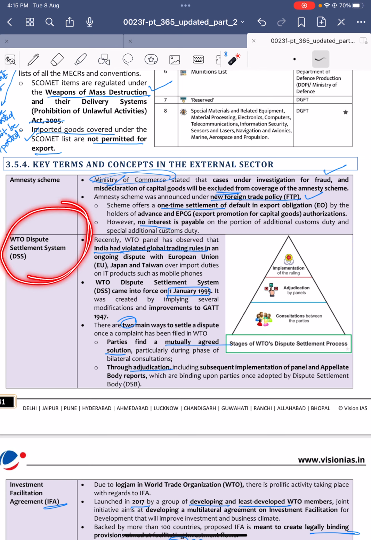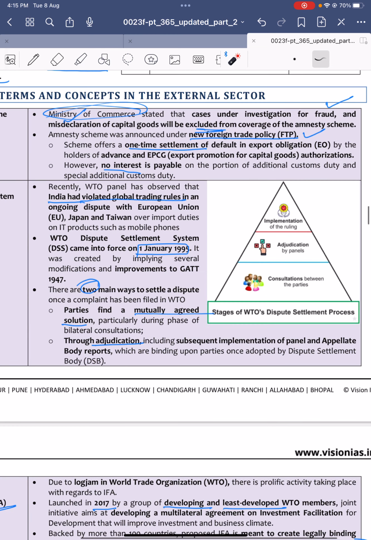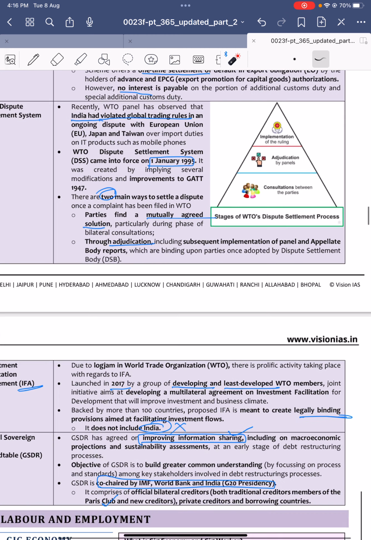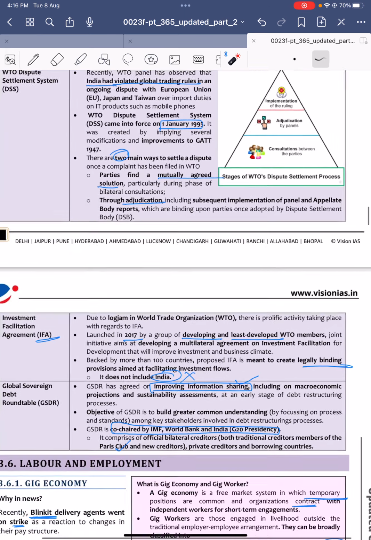Next, WTO dispute settlement system. Recently, a WTO panel observed that India had violated global trading rules. So what is this WTO dispute settlement system? It came into force on January 1st, 1995. Under it, there are two main ways to settle a dispute. First is to mutually agree, which is a form of alternate dispute resolution. And the second one is adjudication. You can see the WTO's dispute settlement process: consultations between the parties, adjudication by the panels, and then implementation of the ruling.